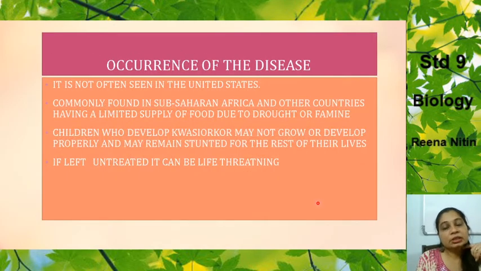Now, where is the occurrence of this disease? It is not often seen in the United States of America, but it is found in sub-Saharan Africa and other countries having a limited supply of food. They might be having a problem due to drought or famine or some political unrest, due to which the people are suffering and people are poor and uneducated. So it is mainly found in the African countries.